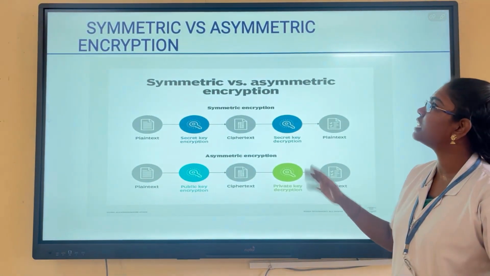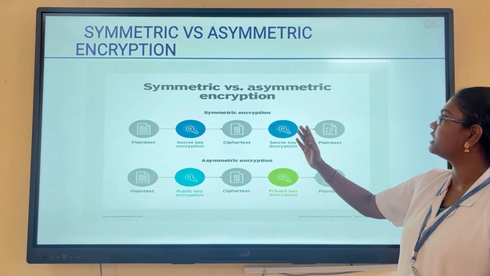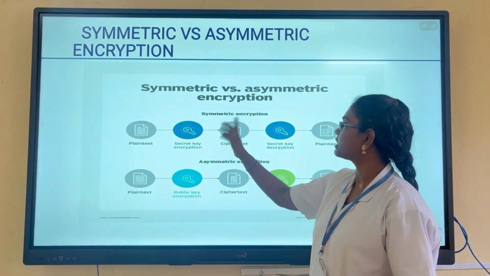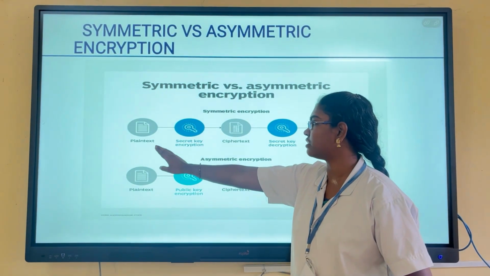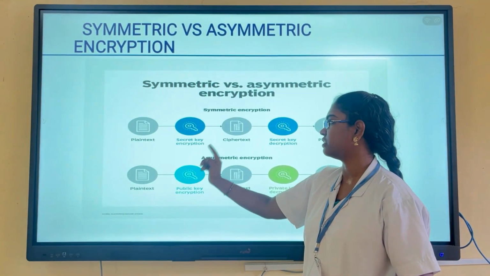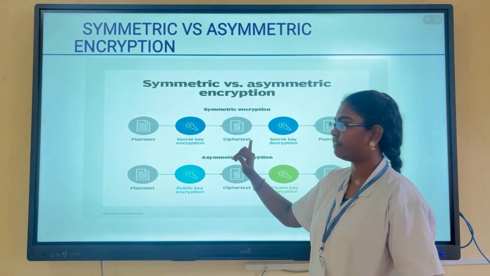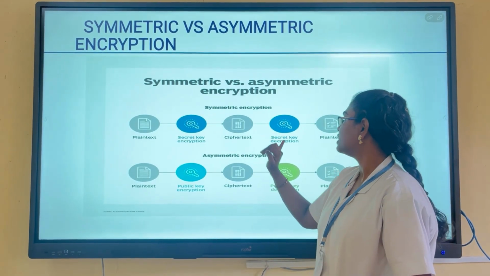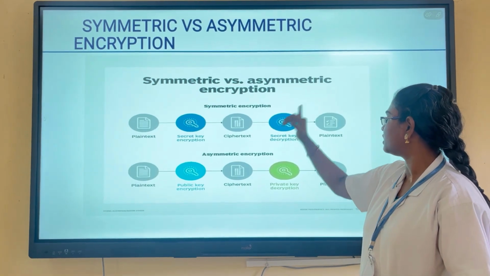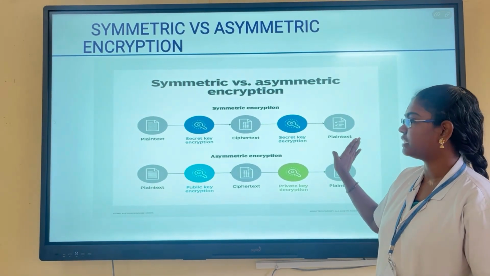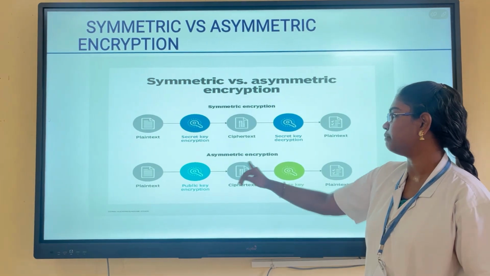And next is symmetric versus asymmetric cryptographic encryption. The first one is symmetric encryption. The first step is the plain text message. The message is encrypted with a secret key, called secret key encryption. The secret key encryption standard transfers the cipher key, and the cipher key is the same in the other step. For decryption, the same key gives back the same plain text.